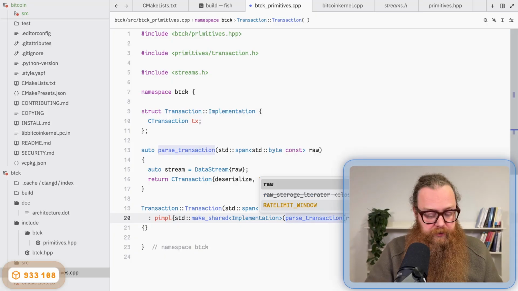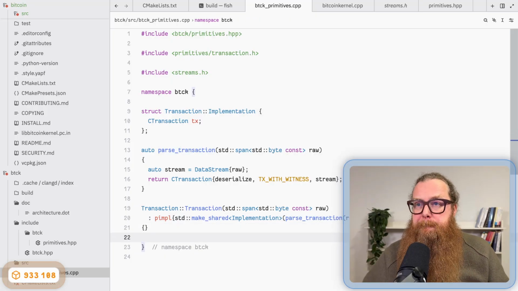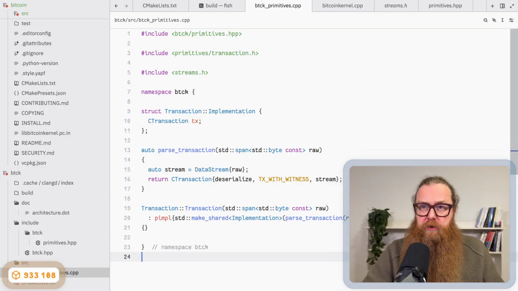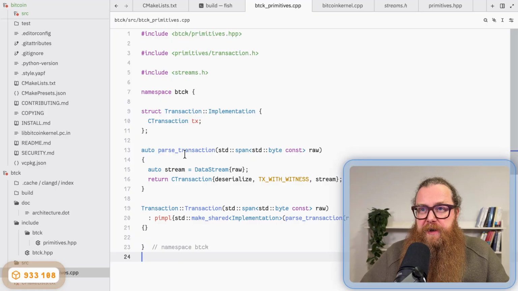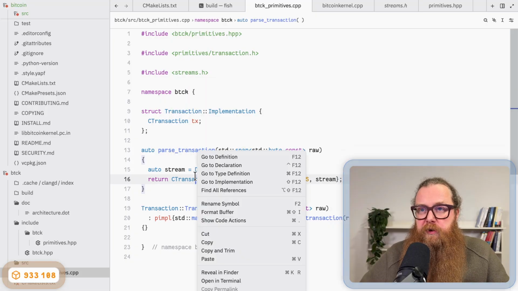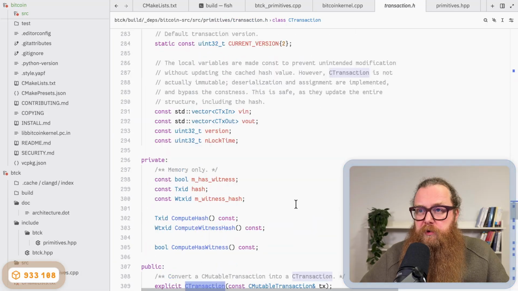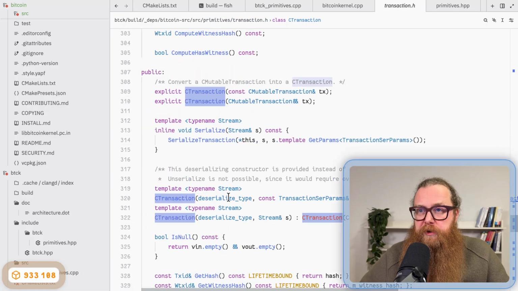So in here we pass the span of bytes. Okay. I cannot inline the parse transaction function completely here because as you see here, this constructor, if you go to the definition of the constructor, it seems to be this one here that takes a stream.